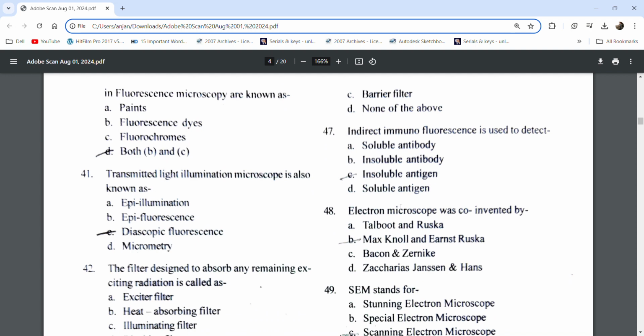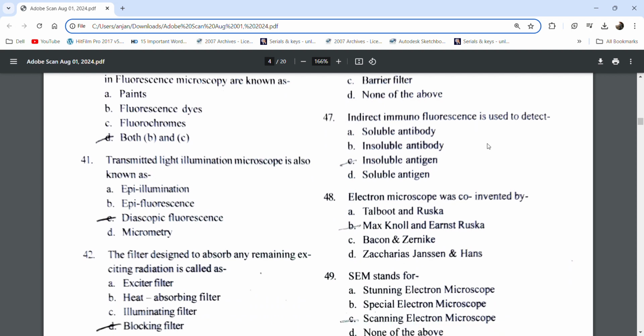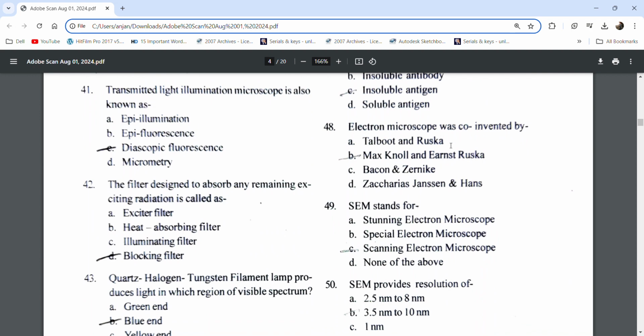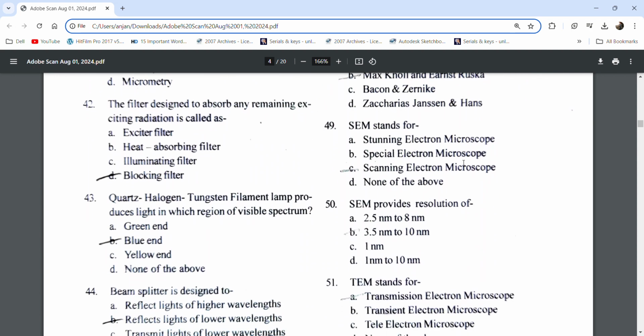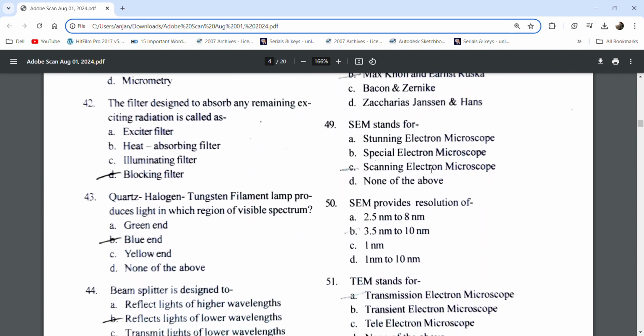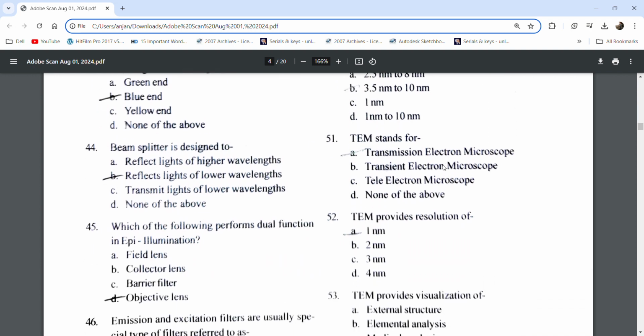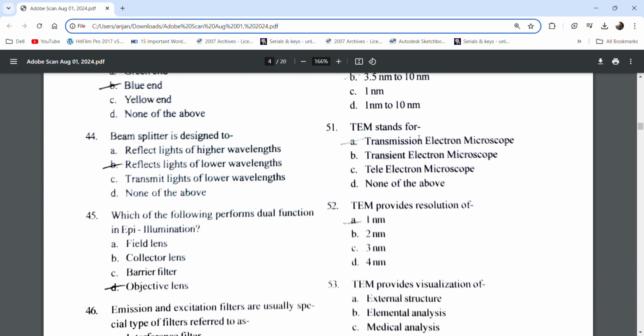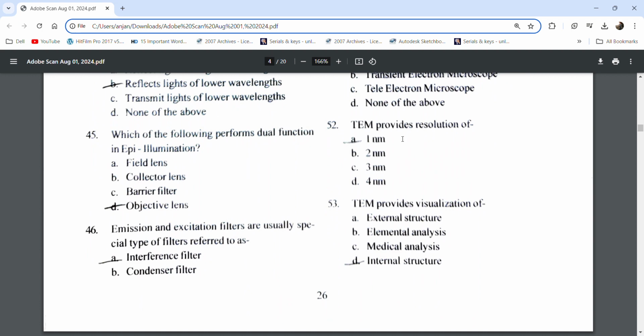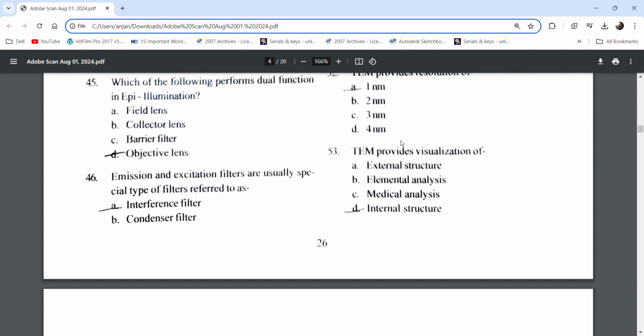Indirect immunofluorescence is used to detect insoluble antigen. The electron microscope was co-invented by Max Knoll and Ernst Ruska. SEM stands for scanning electron microscope. SEM provides a resolution of 3.5 nanometer to 10 nanometer. TEM stands for transmission electron microscope. TEM provides a resolution of 1 nanometer.